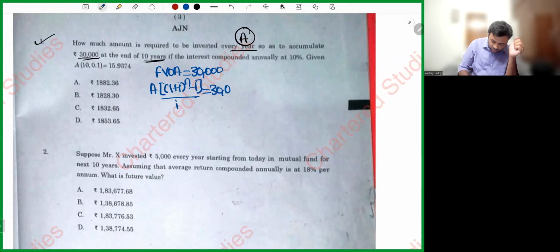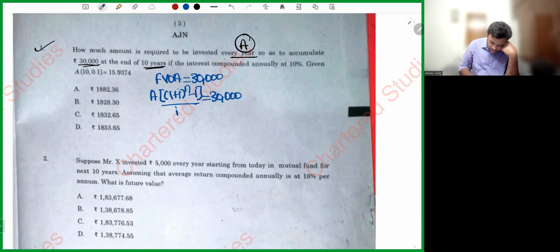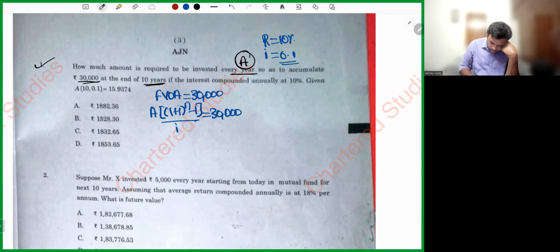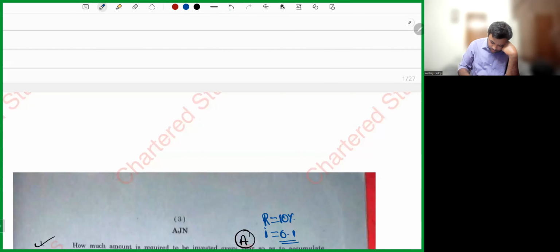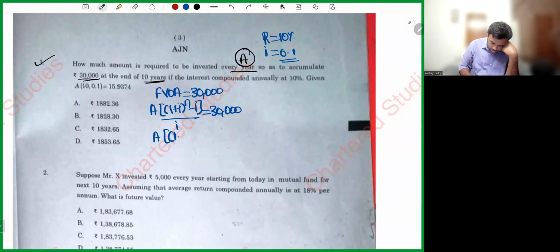So can you see rate of interest is given as 10%. So obviously i will be r divided by 100, which is 0.1. So A into (1.1) whole power 10 minus 1 divided by 0.1 is equal to 30,000.